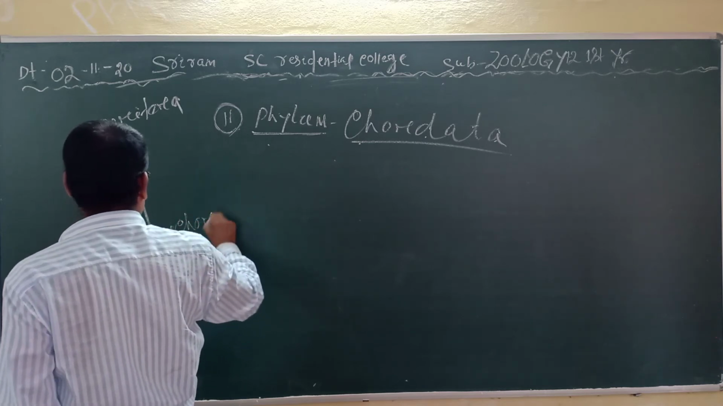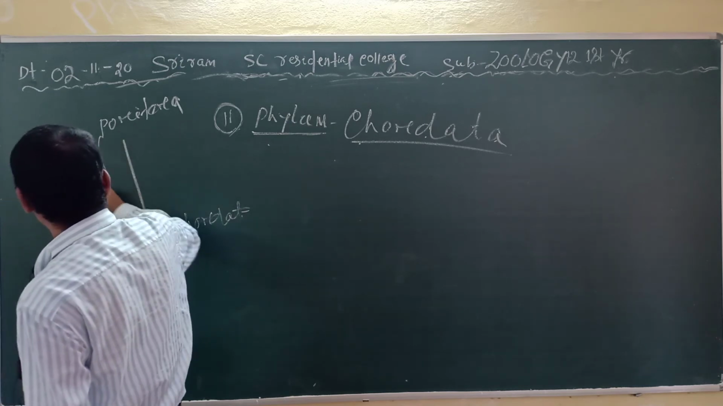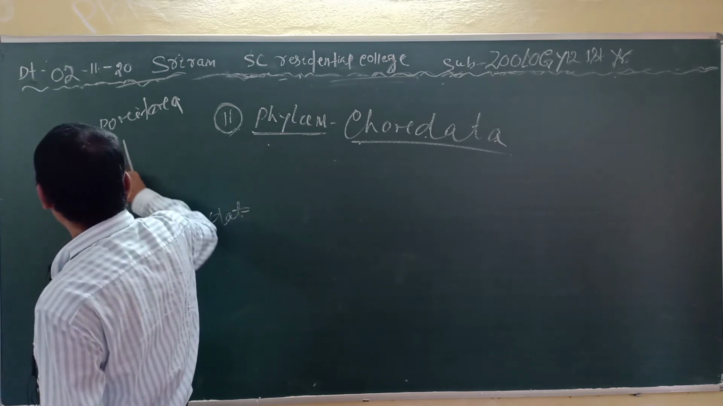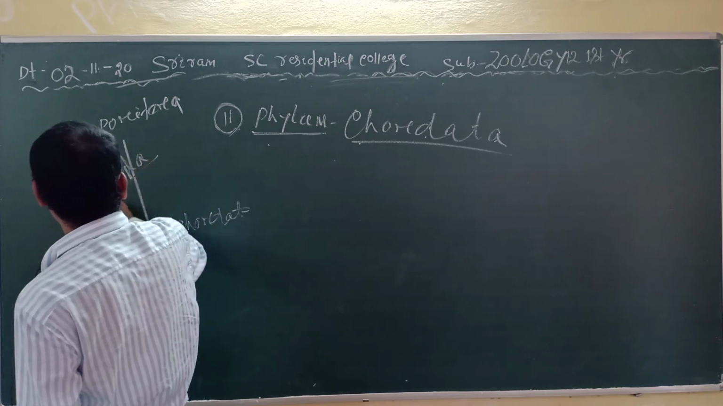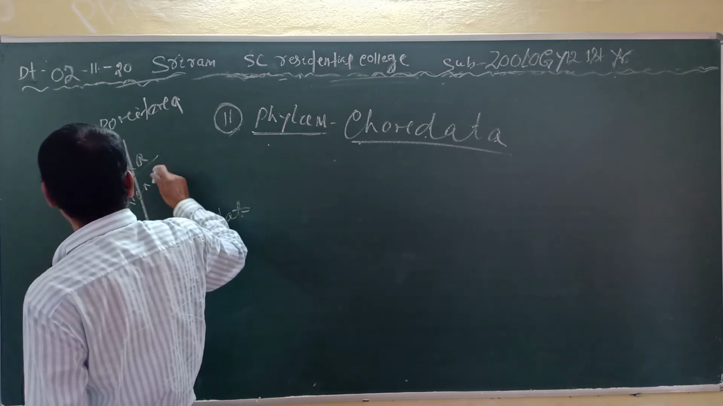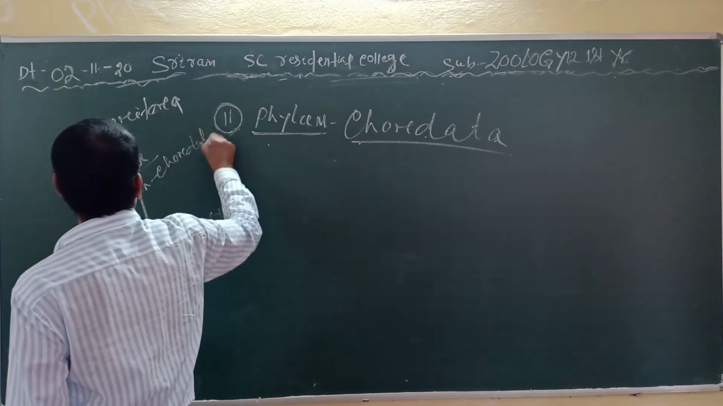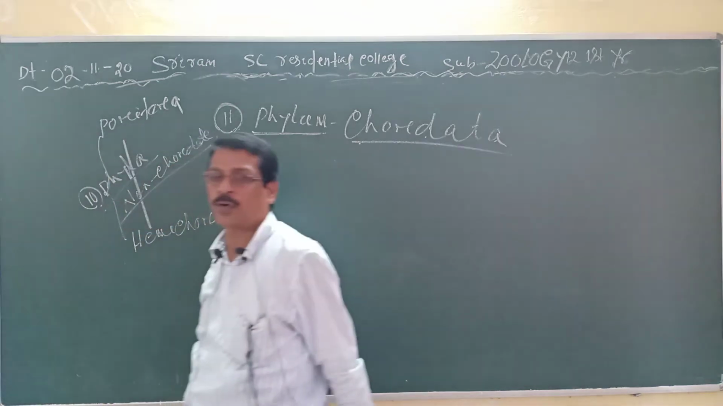Hemichordata comprises 10 phyla, and these 10 phyla are present under the non-chordate group. They are all non-chordates. Clear? They have no notochord.